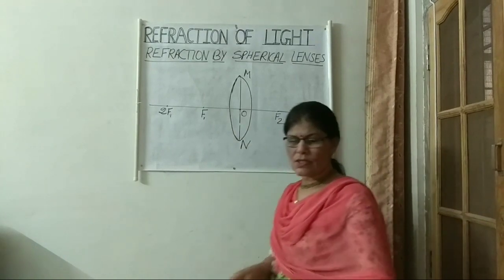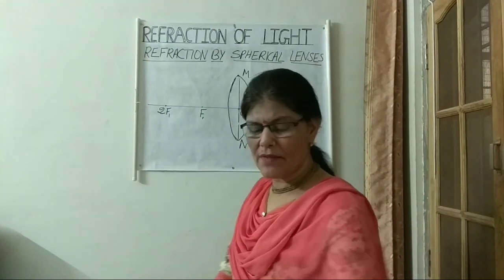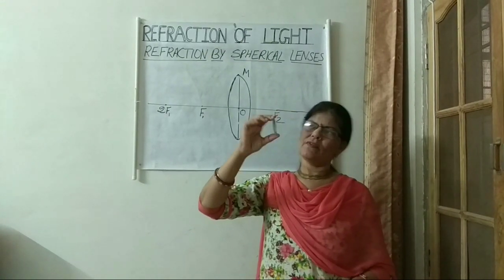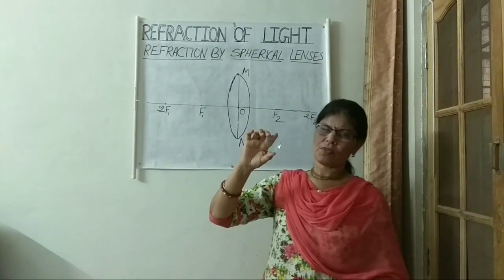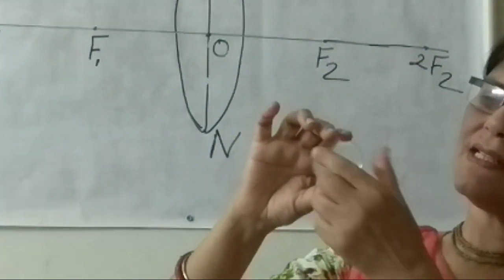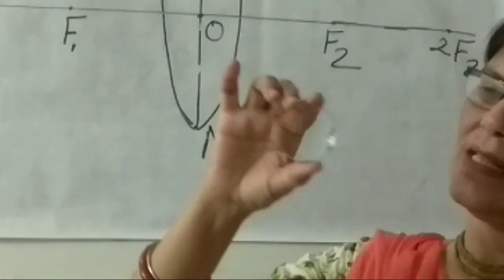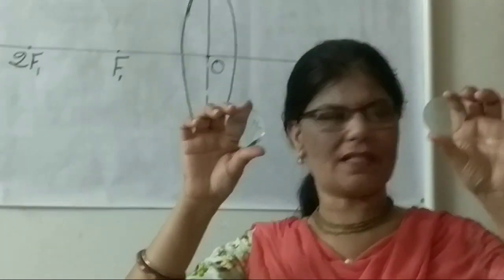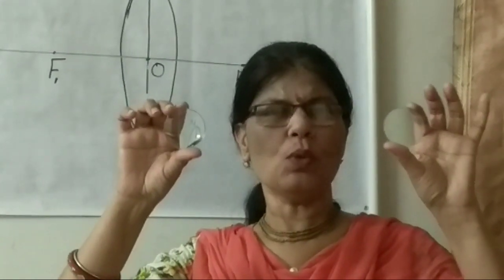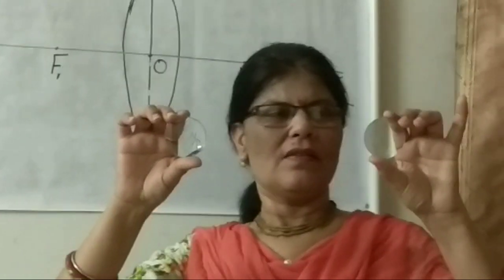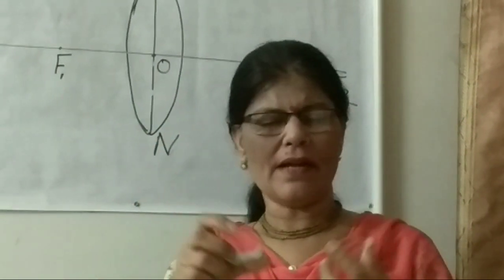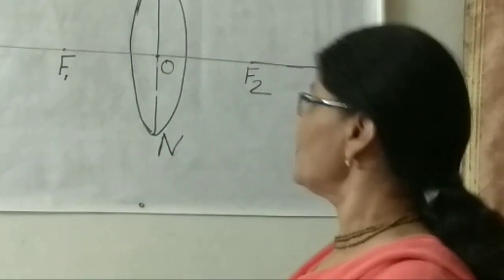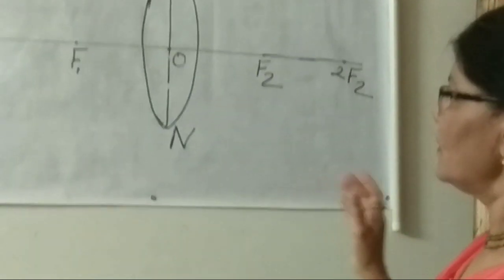So let me show you the lenses here. I have a convex lens. You can see here, this is a convex lens, which is thicker in the middle and thinner on the outer sides. This is a thinner convex lens as compared to this. I have these two convex lenses, which are thicker in the middle and thinner at the edges. So these are the important terms related with the lenses.